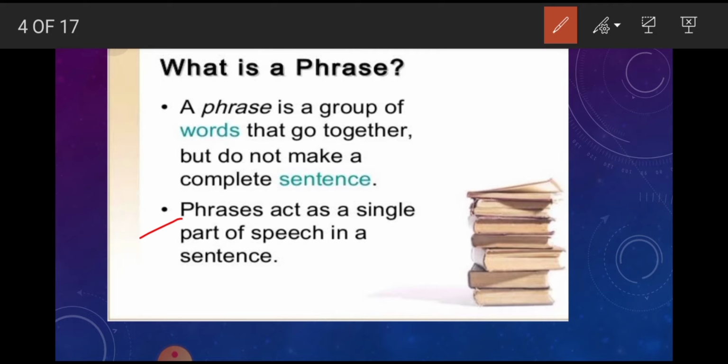In a sentence, it is giving a complete meaning, but you take it as a single unit. If you are trying to find the meaning of those phrases alone, you will not find it. It will not convey a complete meaning, but within a sentence it will give you a complete meaning. But it is not a sentence. A phrase is not a sentence because it is not a complete idea with the subject, verb and a predicate.